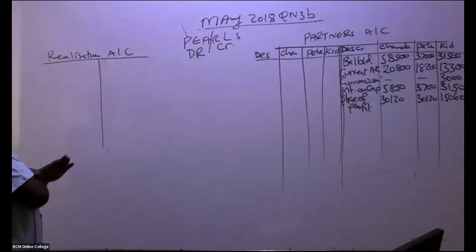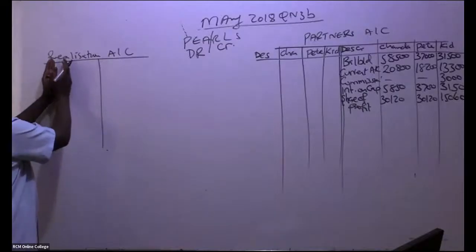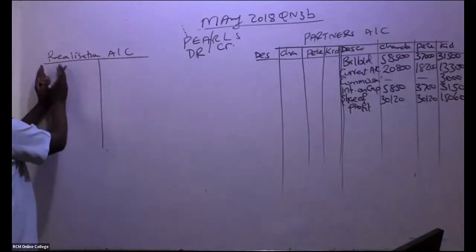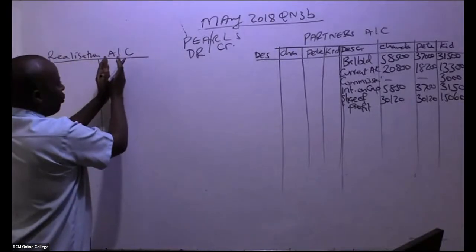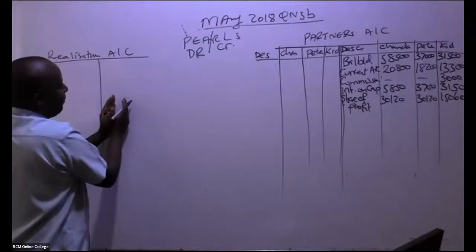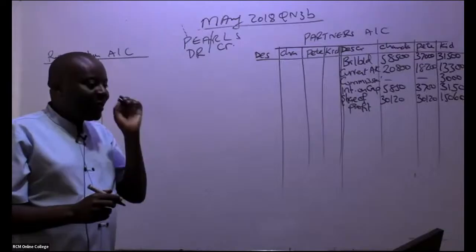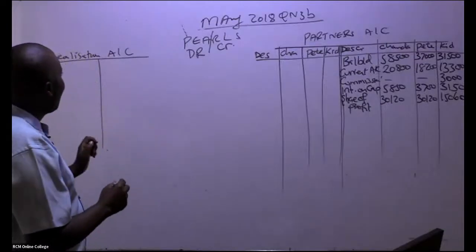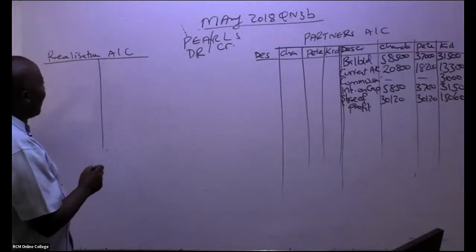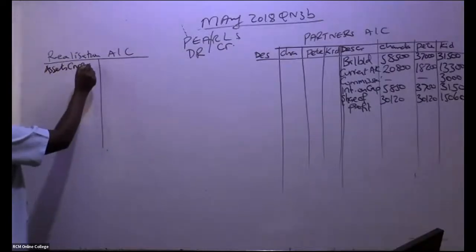Done. So remember, this is the debit side. So you're going to debit all the assets, in this case here, that were taken up by the business here. And then liabilities to be credited. And then purchase consideration will also come here. So we are going to go through our trial balance, one item at a time. What you're supposed to know is that whenever you bring your assets to realization account, they shall always be at net book value.